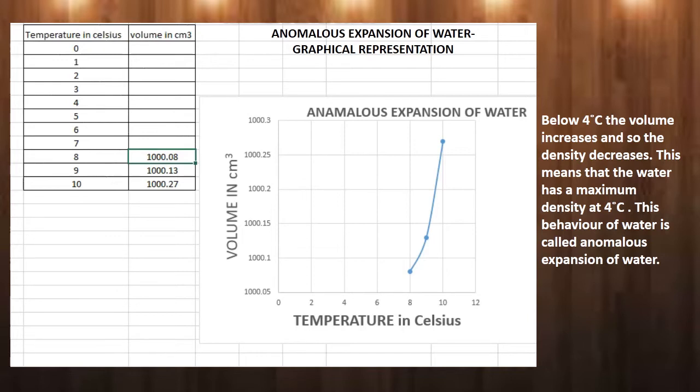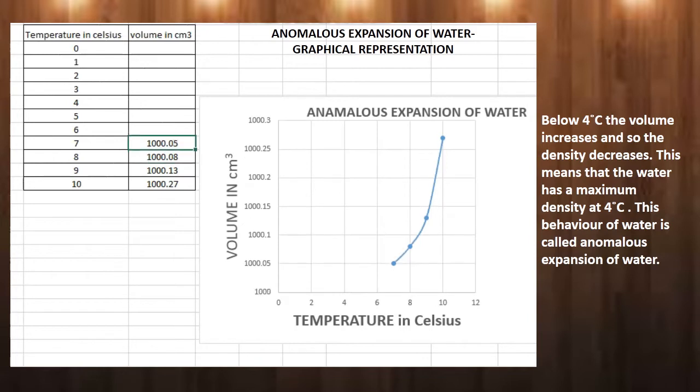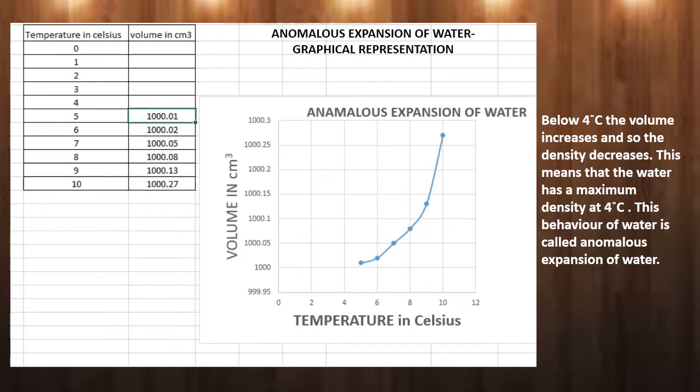Volume is decreasing. If it is further reduced to 7 degrees Celsius, volume still decreases. The volume becomes 1000.05 centimeter cube. If the temperature is further reduced to 6 degrees Celsius, the volume is reduced to 1000.02 centimeter cube. Now the water contracts, its volume decreases. If the temperature is further reduced to 5 degrees Celsius, the volume is reduced to 1000.01 centimeter cube.